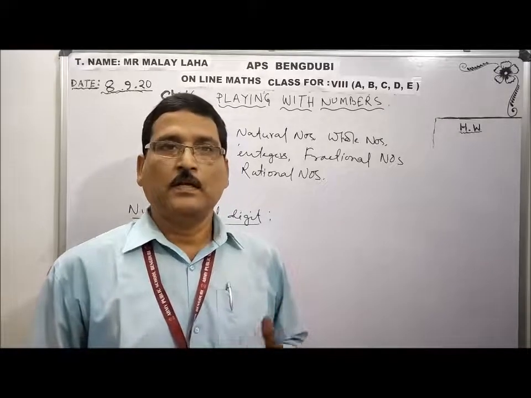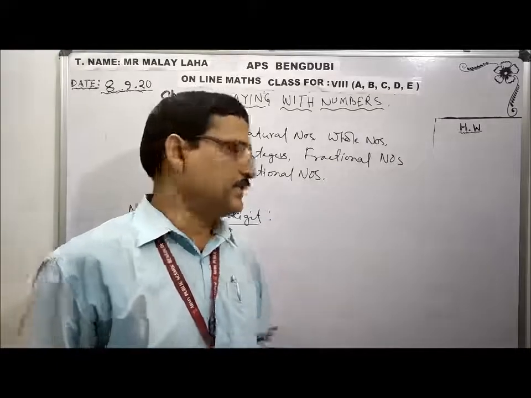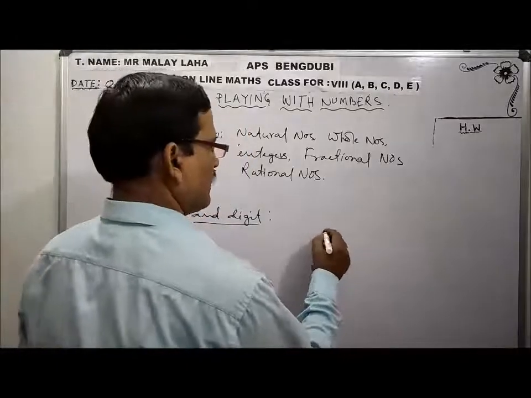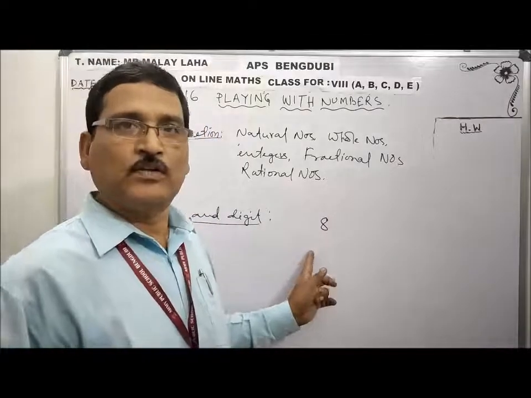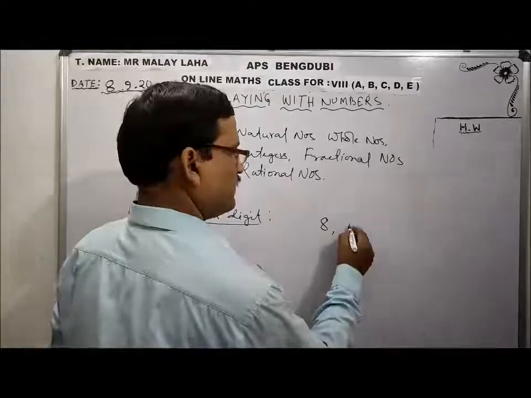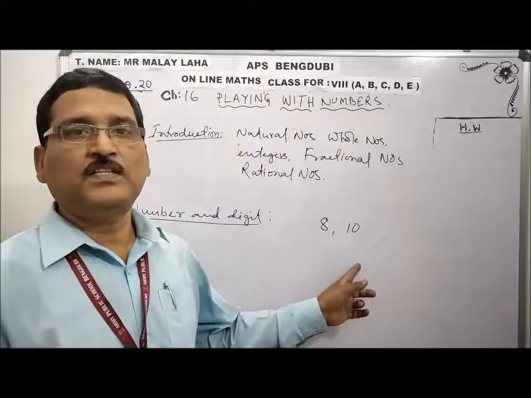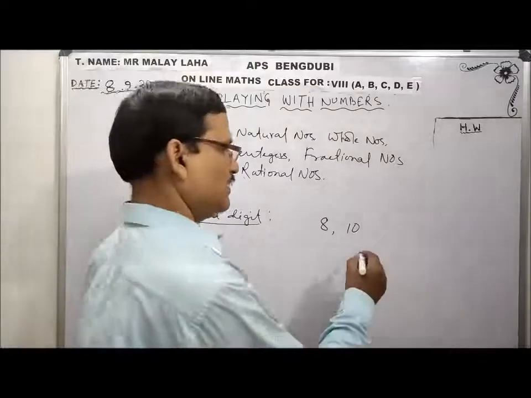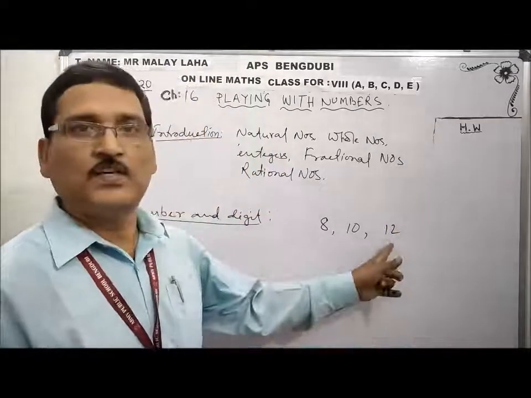A number may be one digit or many digits. Say 8 is one digit and also a number. 10 is a number, but how many digits? 2 digits. 12 is a number, how many digits? 2 digits.